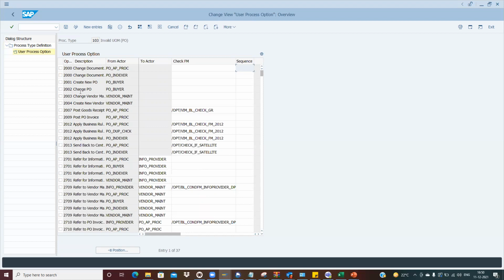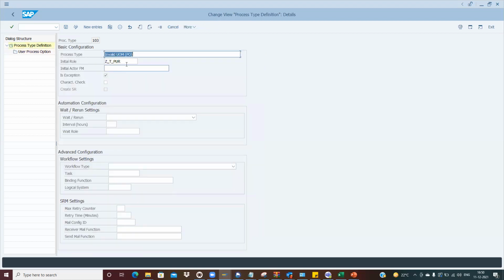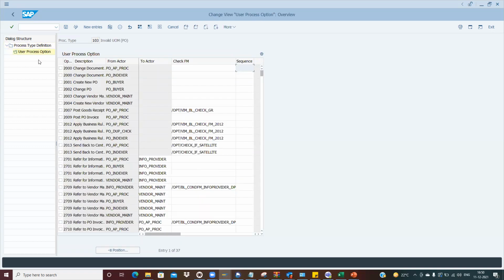So whoever is the initial actor, let's suppose the AP team, what are the options which we have to showcase to the AP team in this setting? For example,